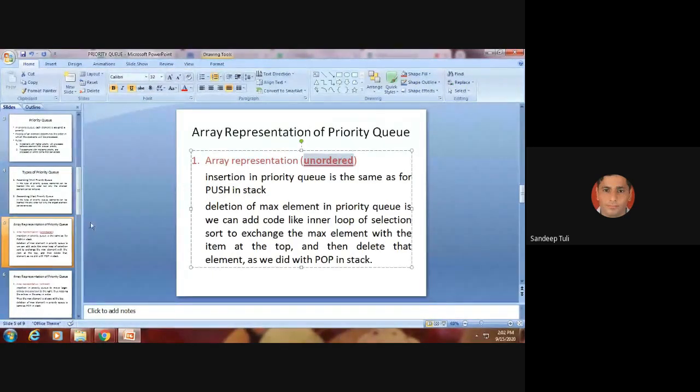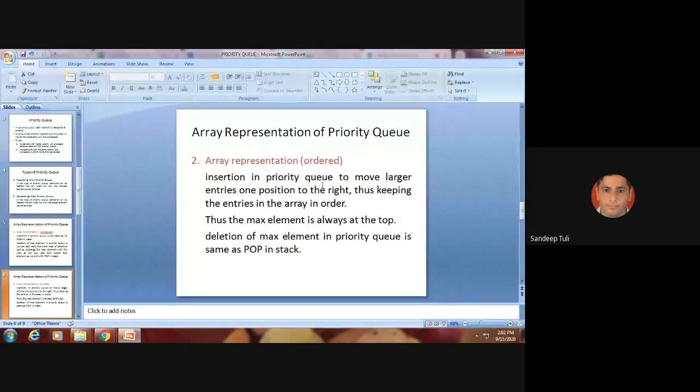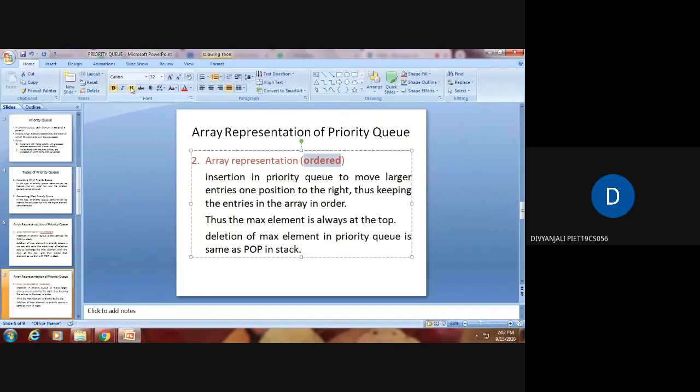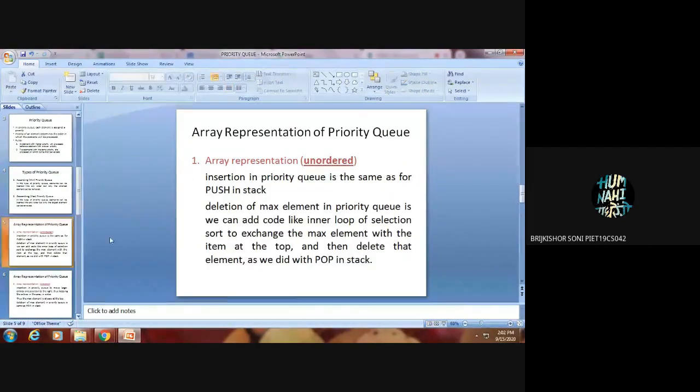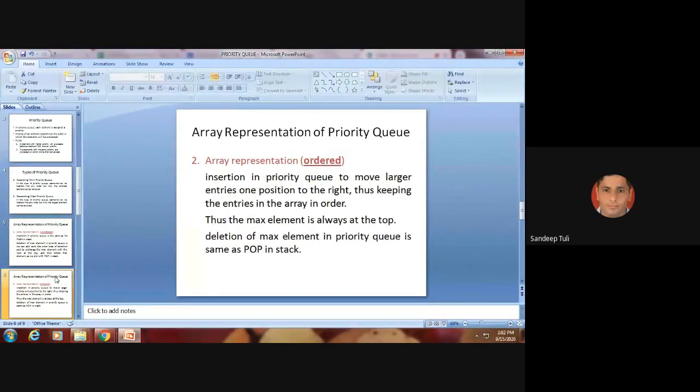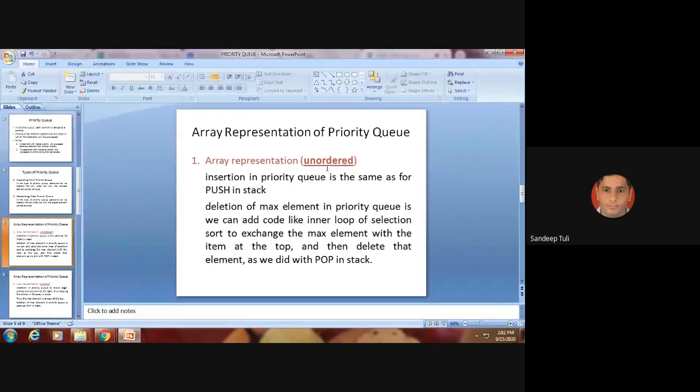So unordered, what do you mean by unordered? Tell me, what is unordered? Unordered क्या होता है? सर without order. Ordered means ascending or descending. So what we are going to do, we are having two different ways to implement the priority queue. So in unordered case, insertion in the priority queue is same as that of the push in the stack. It means element जैसे भी element आएंगे उसी order में हम insert करते जाएंगे elements.